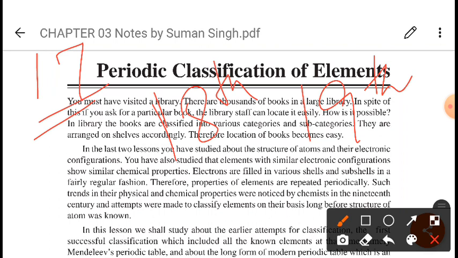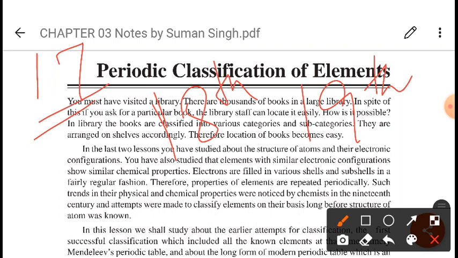Why is a systematic arrangement necessary? Because these elements have loads of compounds, and these elements and their compounds show a great variation in their chemical behavior. It was not possible to study them in a haphazard way. So several efforts were made to classify the known elements in a systematic way.